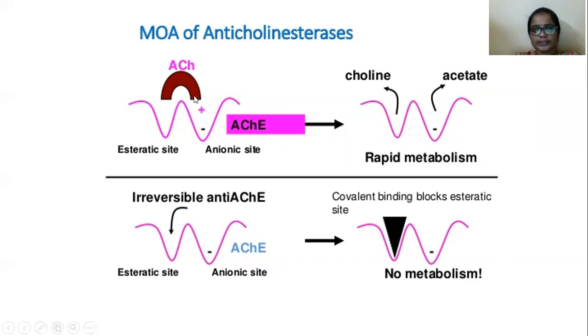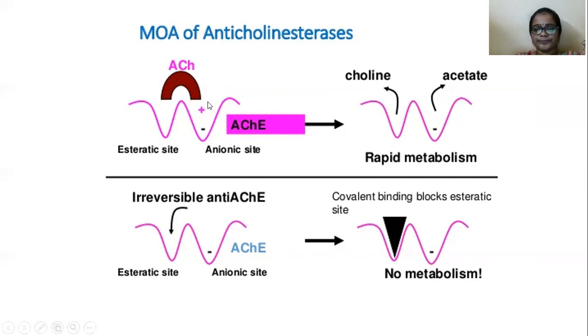Acetylcholine binds with the acetylcholinesterase enzyme. Then what will happen? This acetylcholinesterase enzyme is required for the inactivation of acetylcholine. The breakdown of acetylcholine requires acetylcholinesterase, and the breakdown products are choline and acetate.